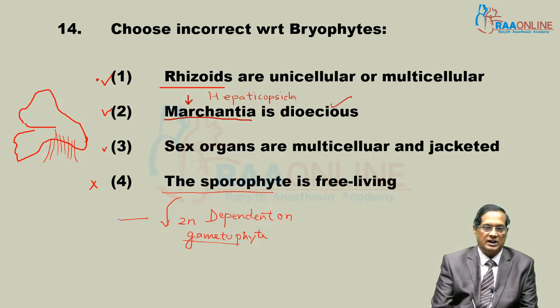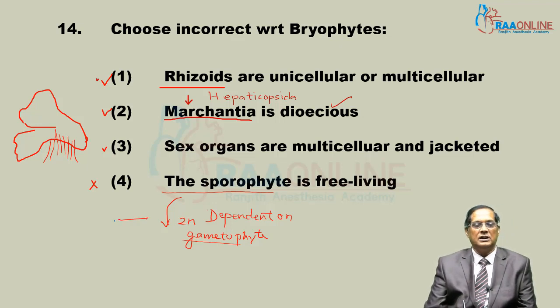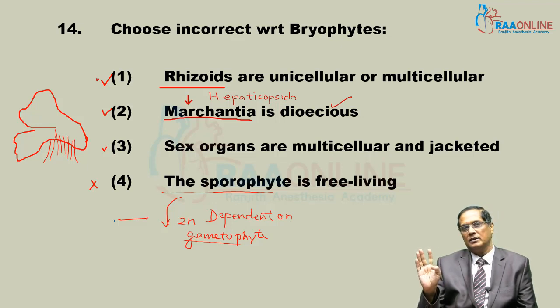But for shelter, it is fully dependent, that is, completely dependent on the gametophyte for shelter, but for nourishment it is 50-50, maybe fully or maybe partially. What does it mean? Partial means water and minerals are obtained from the gametophyte but it is able to prepare food by the photosynthesis process.